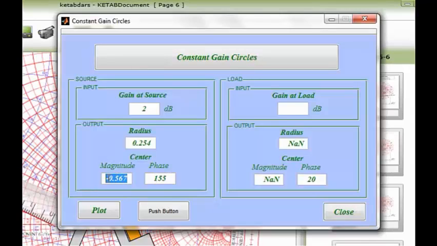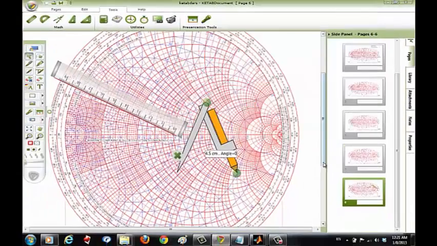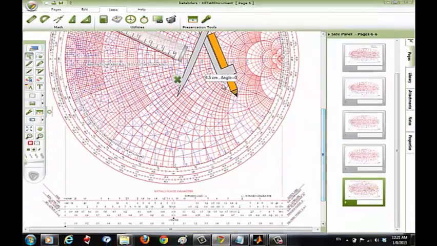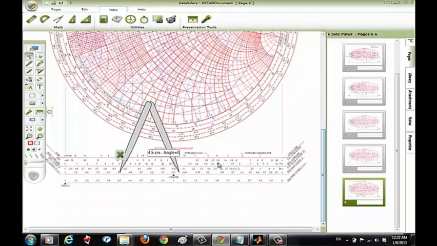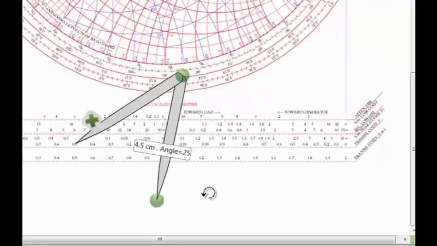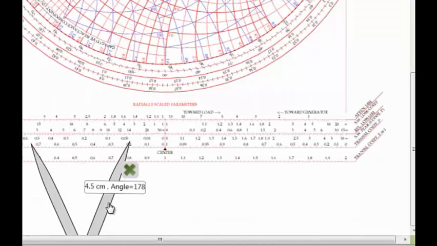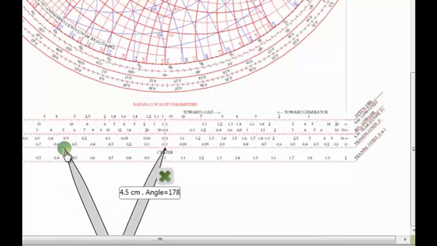As you can see, the center is at 0.567 from the center. So we're going to change it to the Smith chart scale. We'll put one side of the compass at the center and the other at 0.567.